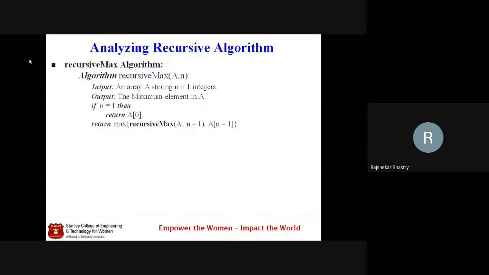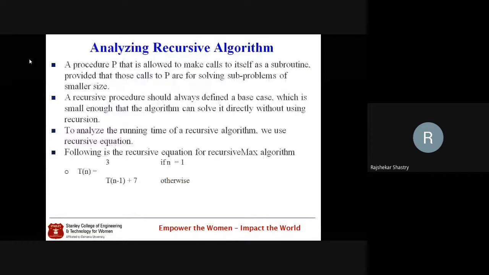Now how have we written the recursive mathematical relation? How did we get that when n is equal to 1, T of n takes 3 primitive operations, or otherwise it takes T of n minus 1 plus 7 primitive operations?